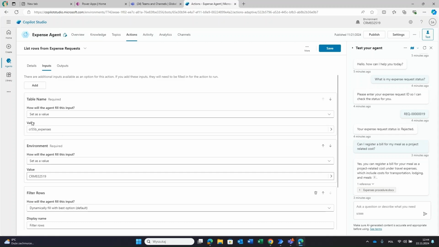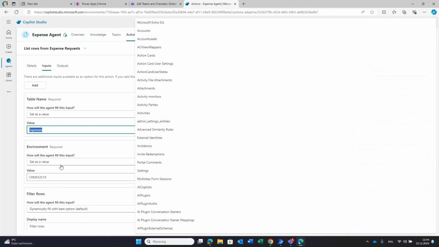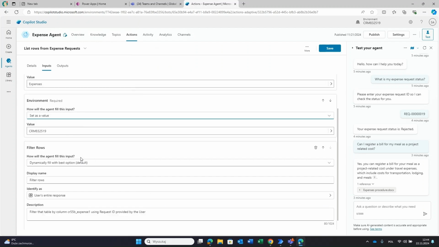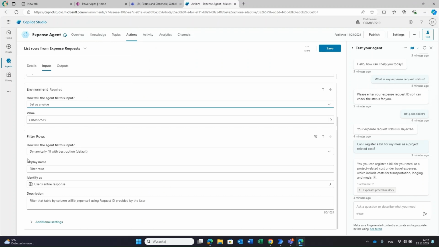In those cases, I've used the set as a value, and then I did just choose the proper table. As you can see, there's a list of tables available in my environment, and then I've chosen the environment from the list as well. For the third one, it's a non-mandatory variable. I've just chosen that I'm going to use it as well for filter rows.